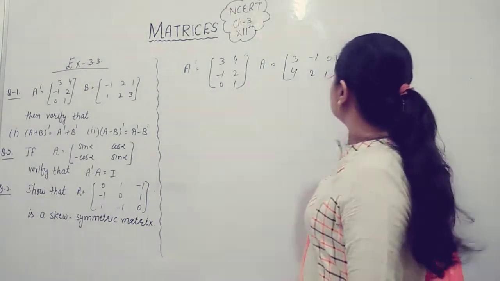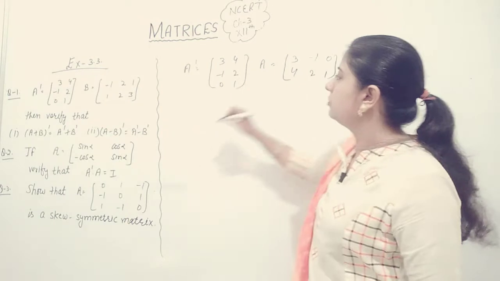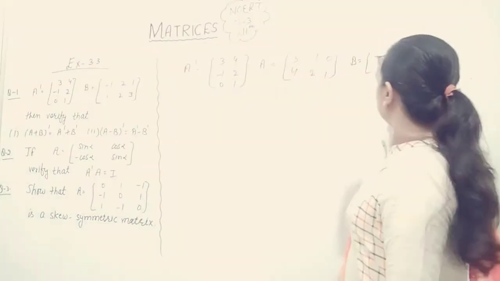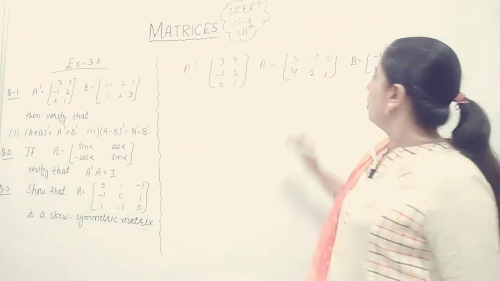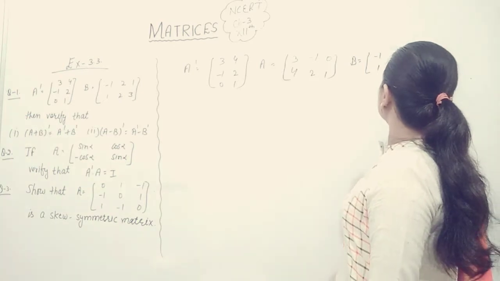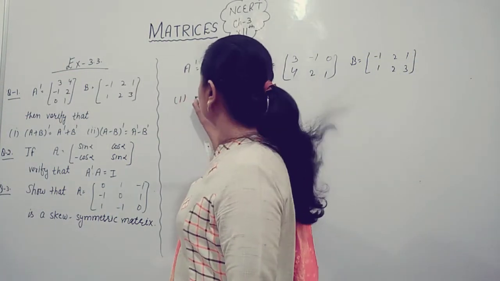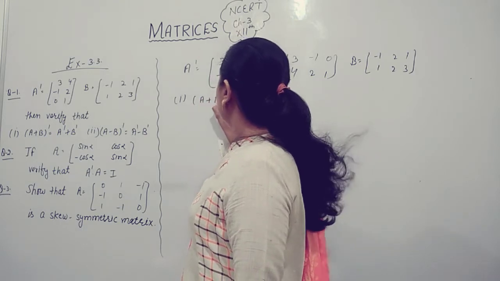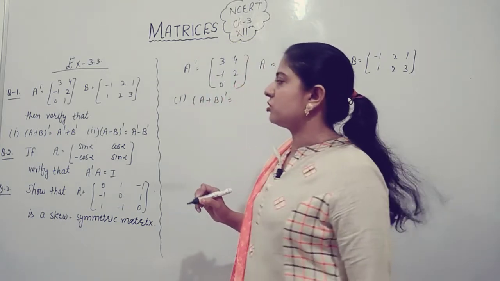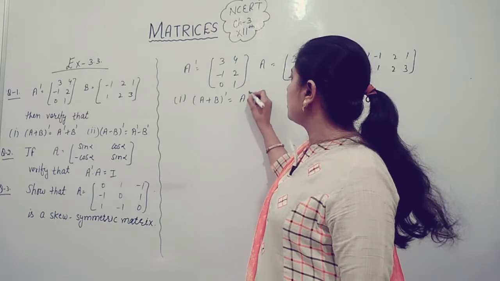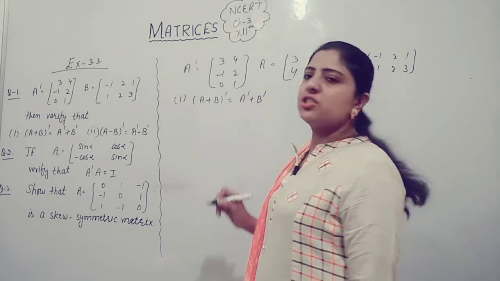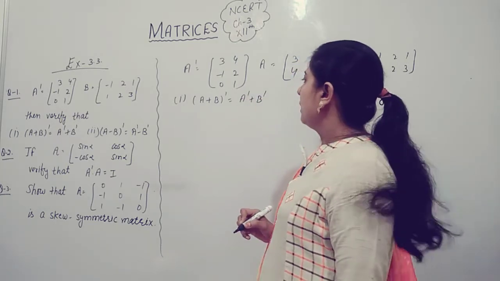Also given matrix B, which is minus 1, 2, 1, 1, 2, 3. In the first part, we have to verify that transpose of A plus B is equal to transpose of A plus transpose of B.